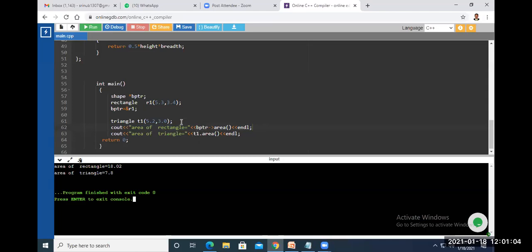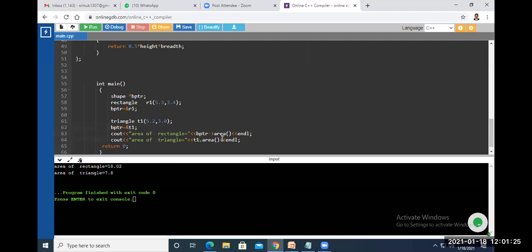Similarly, in order to implement dynamic runtime polymorphism, you can initialize BPTR equal to ampersand T1. So now the base pointer is initialized with the address of T1.